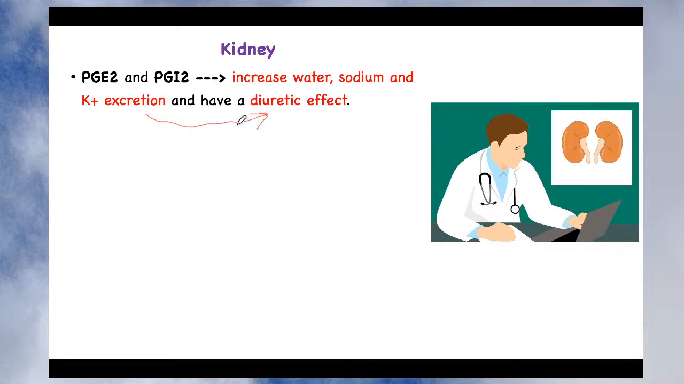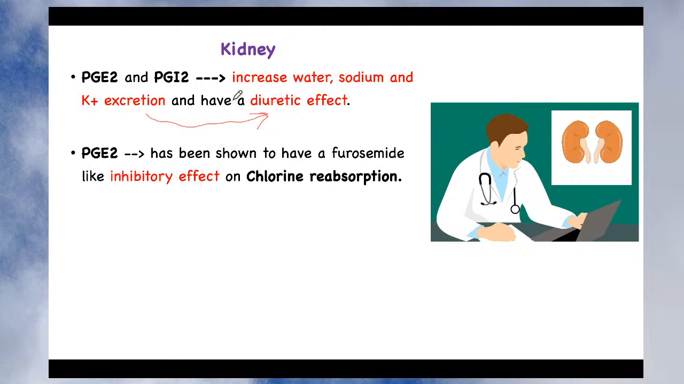So they have an effect like furosemide, which is a potent diuretic in nature. Whereas prostaglandin E2 has been shown to have a furosemide-like inhibitory effect on chlorine reabsorption. Furosemide is a loop diuretic, a potent diuretic in nature. It increases the excretion of water, sodium and potassium, but at the same time it produces an inhibitory effect on chlorine reabsorption.